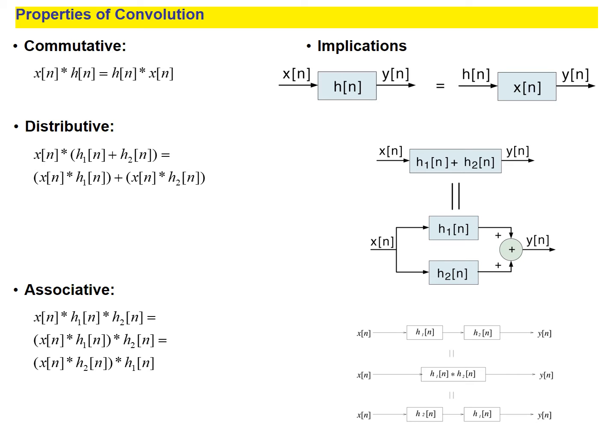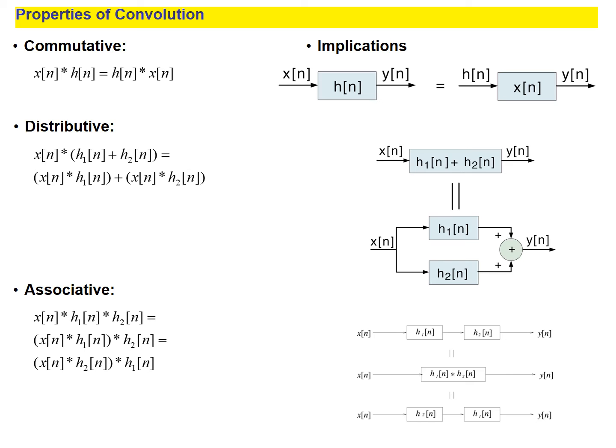Now, as far as the distributive property is considered, x of n convolved with h1 of n plus h2 of n is the same as x of n convolved with h1 of n plus x of n convolved with h2 of n. So this is a splitting or distribution.